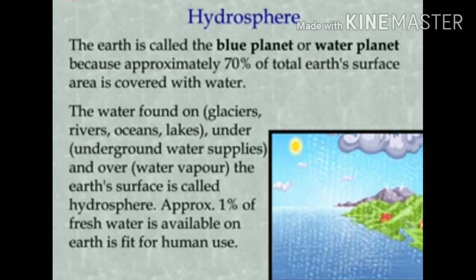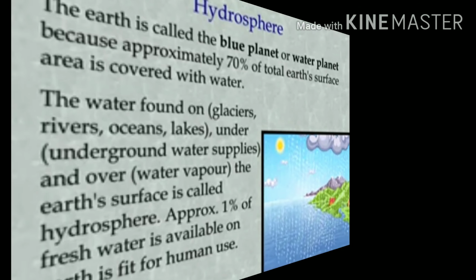Underwater we find glaciers, rivers, oceans, lakes, etc. The water supplies under and over the earth's surface is called hydrosphere. So hydro means water. The earth is covered with water with 71%, so the earth is known as the blue planet, and approx 1% of fresh water available on earth is only fit for human use.